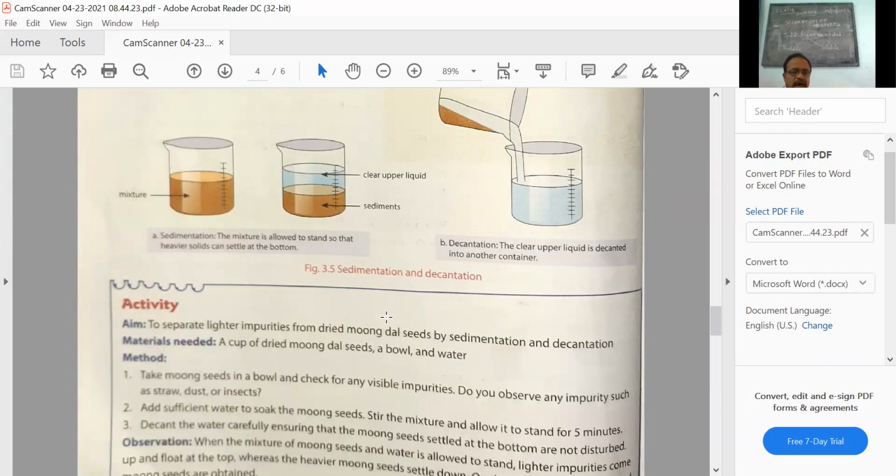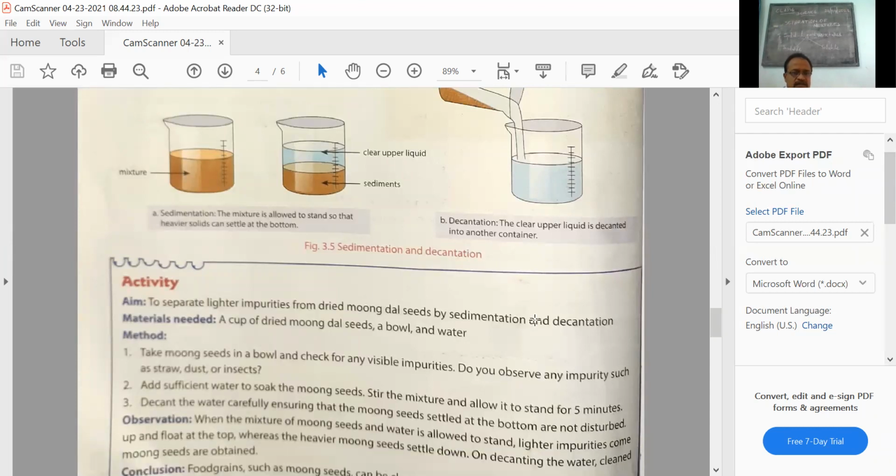Now there is an activity to separate dried moong dal seeds by sedimentation and decantation. The dried moong dal seeds are to be separated from other impurities, which cannot be separated by hand picking, so they are using this method.